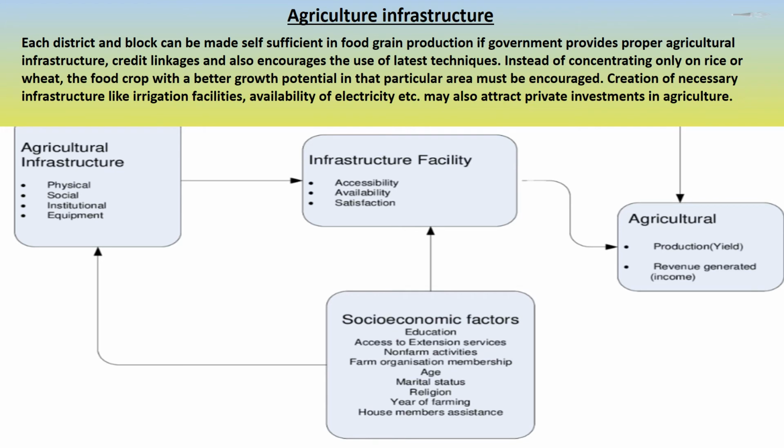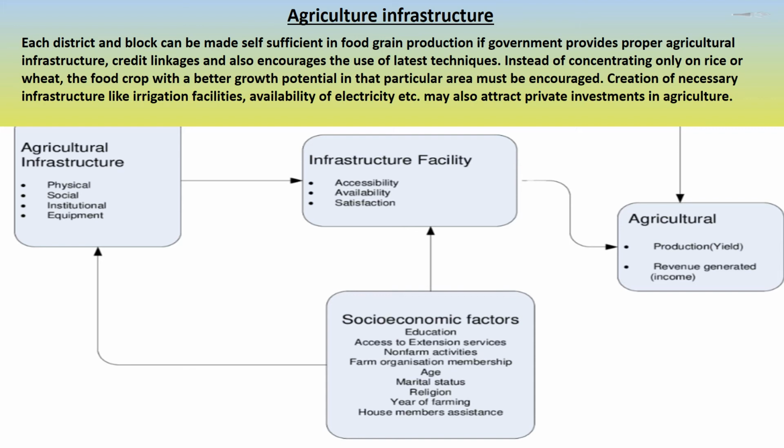Agriculture infrastructure. Each district and block can be made self-sufficient in food grain production if government provides proper agriculture infrastructure, credit linkages, and also encourages the use of latest techniques instead of concentrating only on rice and wheat. The food crop with a better growth potential in that particular area must be encouraged. Creation of necessary infrastructure like irrigation facilities, availability of electricity, etc. may also attract private investments in agriculture.